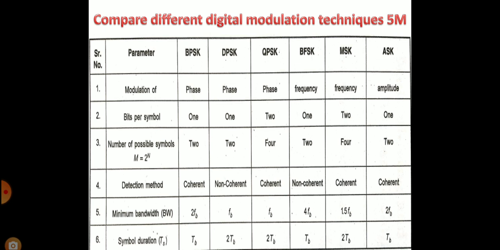Minimum bandwidth: 2 FB in case of BPSK, DPSK FB, QPSK FB, BFSK 4 FB, MSK 1.5 FB, ASK 2 FB. Symbol durations: BPSK TB, DPSK TB, QPSK 2 TB, BFSK TB, MSK 2 TB, ASK TB. This is the comparison of different digital modulation techniques.